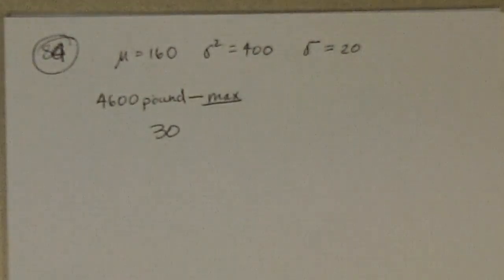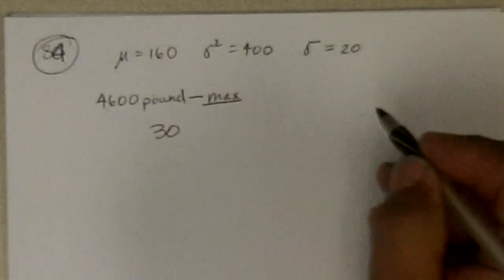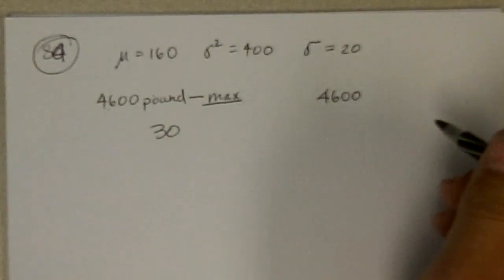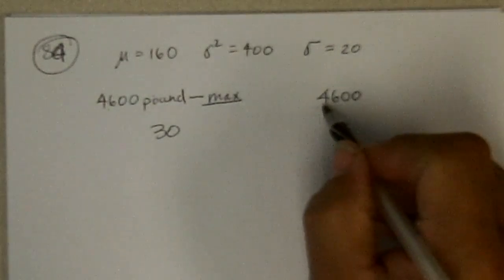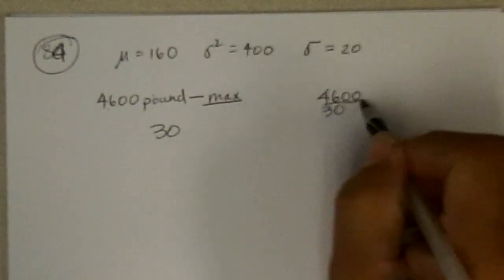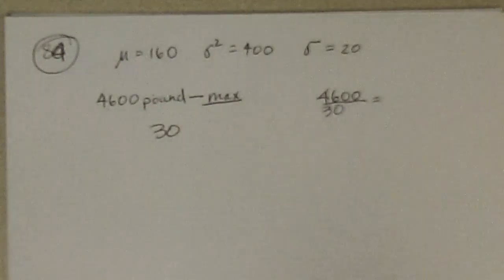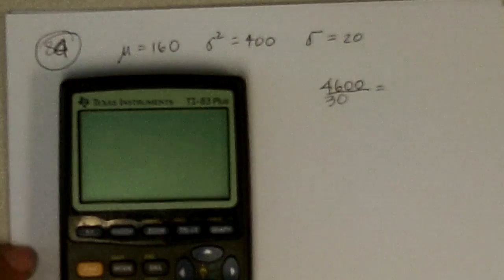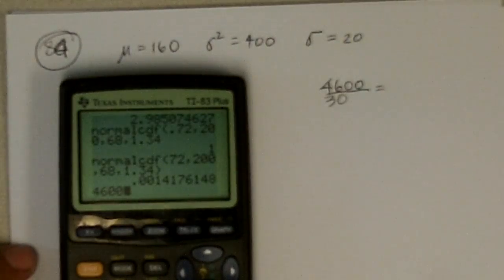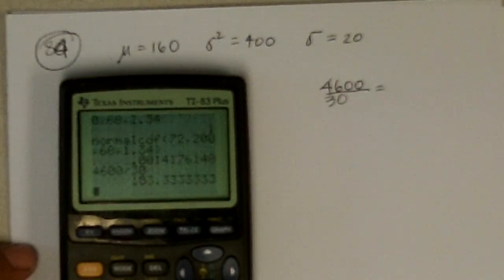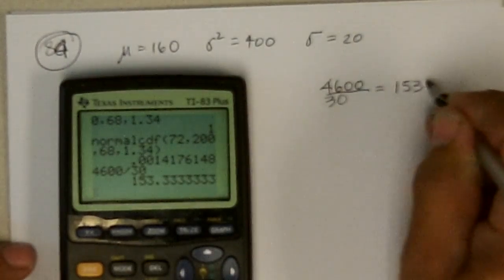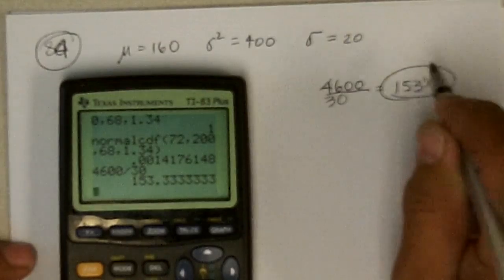So if we have 30 people and there's 4,600, that means each person would have to be over what average weight. So we're going to take 4,600 divided by 30, and the average weight of the person would have to be 153 1/3 pounds.